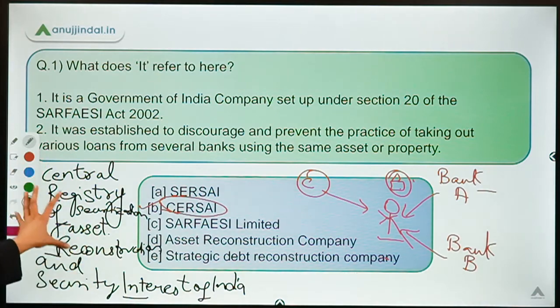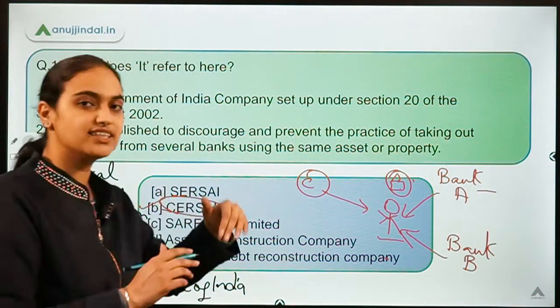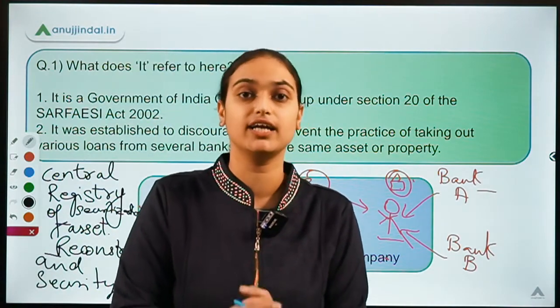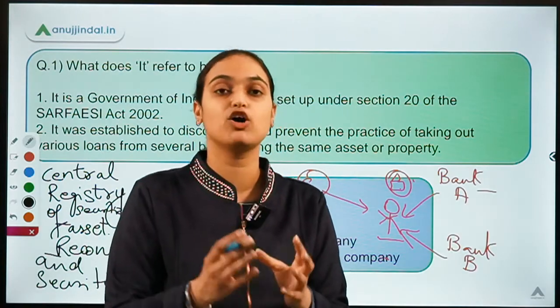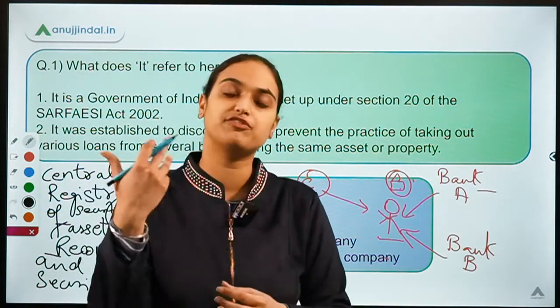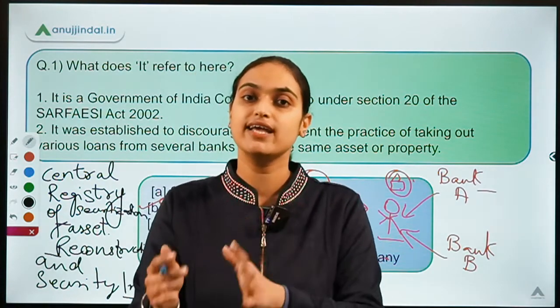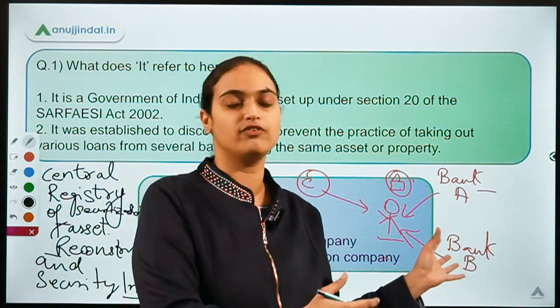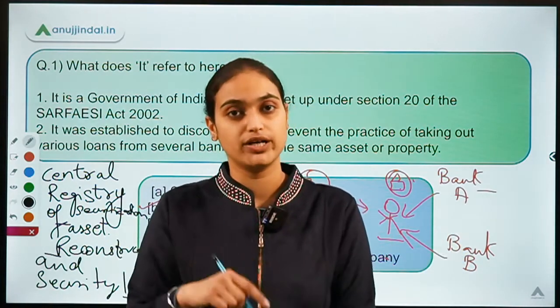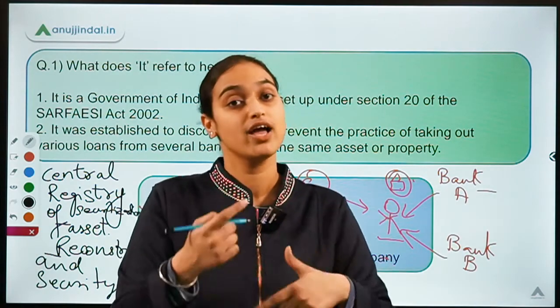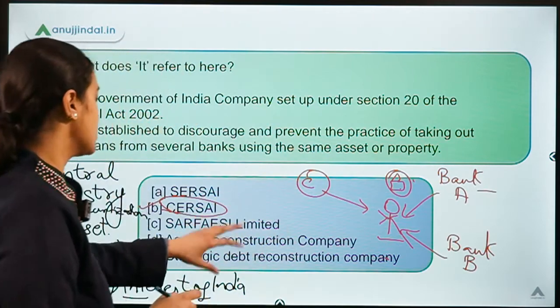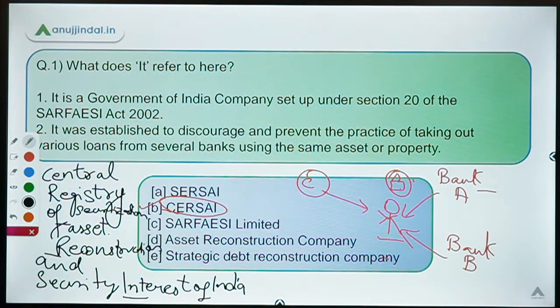Now talking about this company, it was set up so that such transactions of loans which have been granted can be recorded. If a lender has given a loan to some person against some property or collateral, that will be recorded, so that if any other lender has to give a loan, he can first check on this very portal of CERSAI whether that person has already taken a loan on the same property or not, and thus can avoid this problem of giving a loan on the same property. So this problem was solved by setting up an organization called the Central Registry of Securitization, Asset Reconstruction and Security Interest of India.